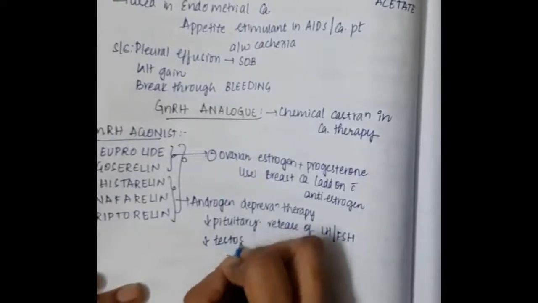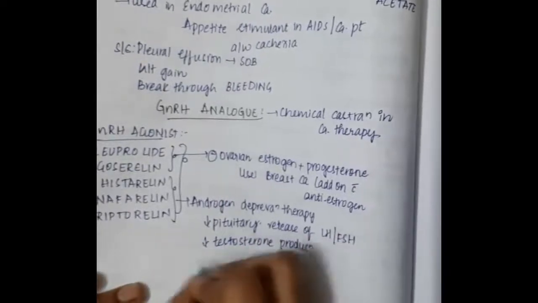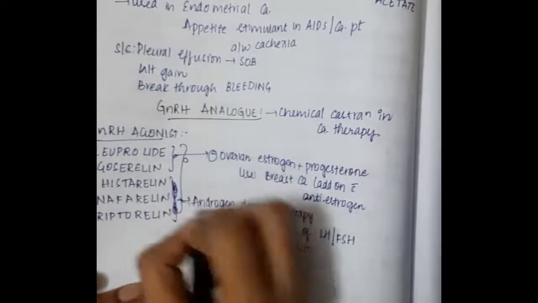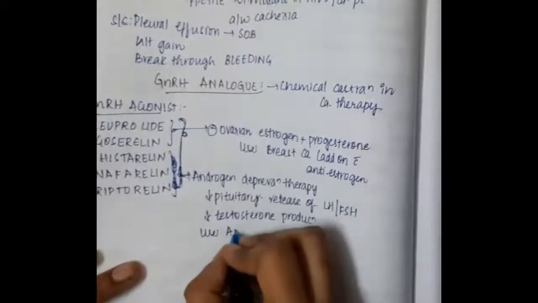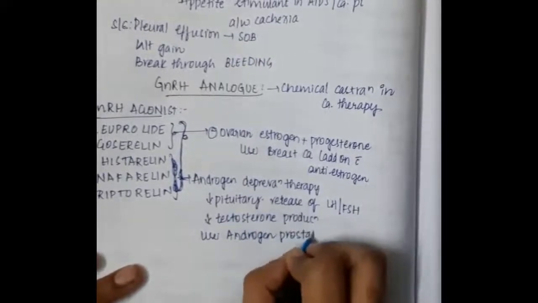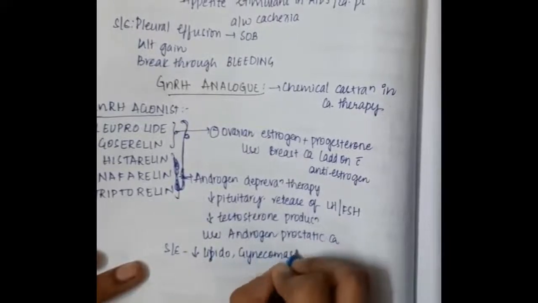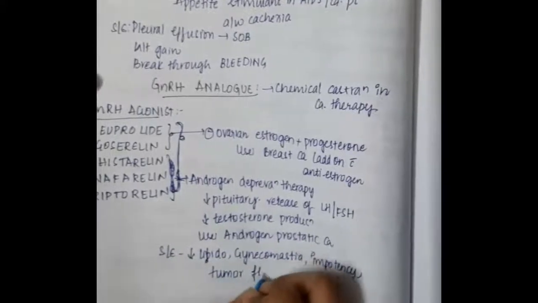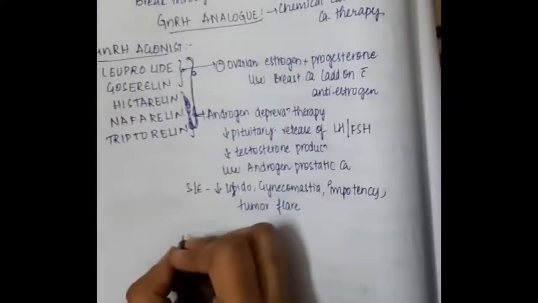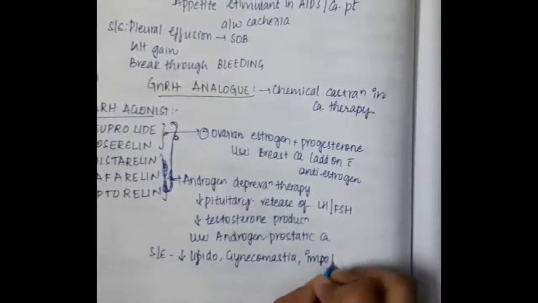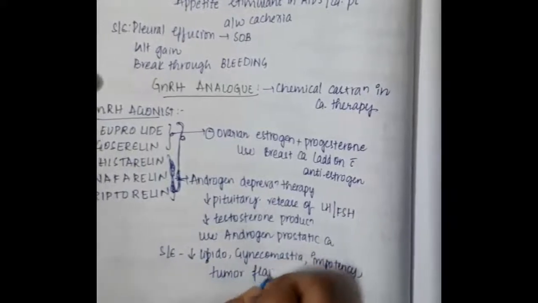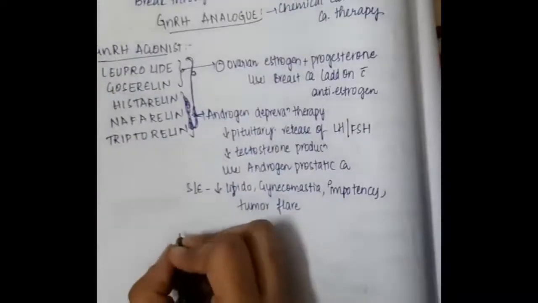They decrease the pituitary release of LH and FSH and also decrease the production of testosterone, and they are used in androgenic prostatic carcinoma. Side effects are decreased libido, gynecomastia, impotence, and tumor flare.